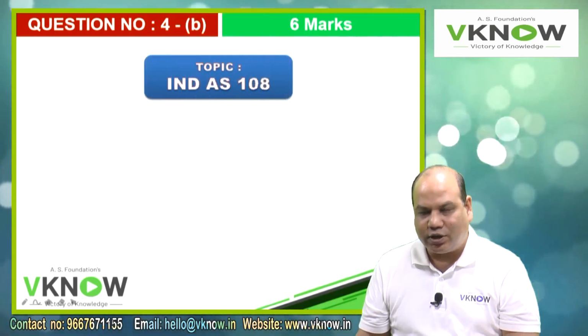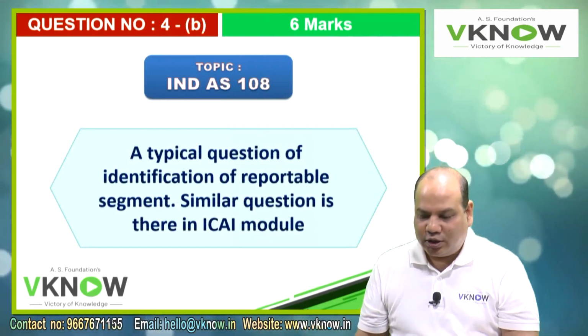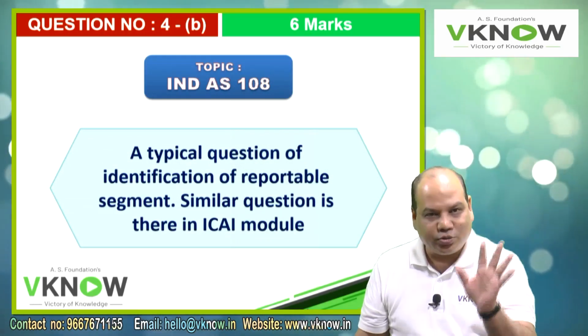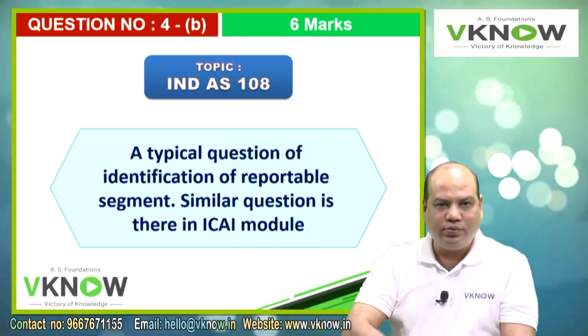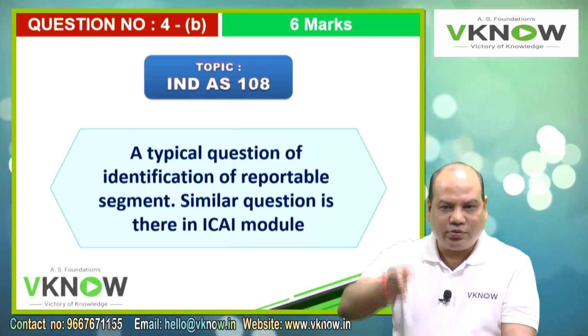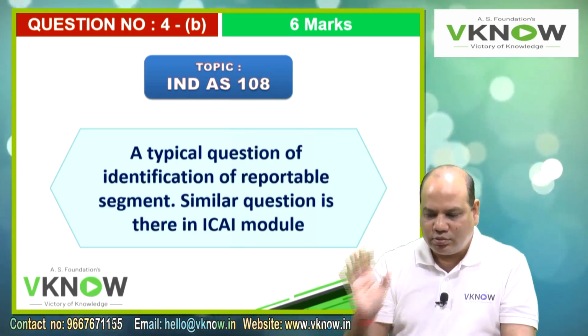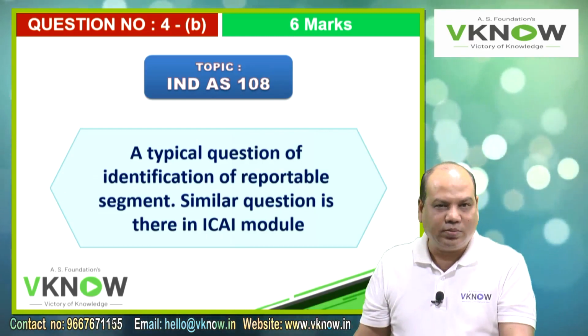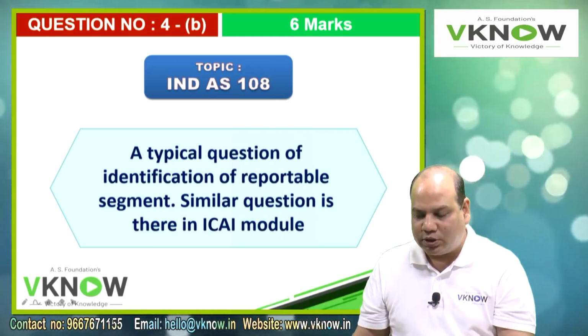4B, 6 marks, topic Ind AS 108, and I think this was the easiest question of the entire lot. You were given 4 or 5 segments, their sales, and they are asking you to find out which of these are reportable segments. Those where it is 10% or above are reportable segments.